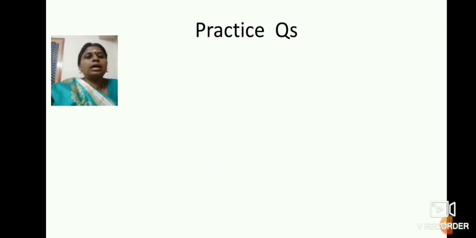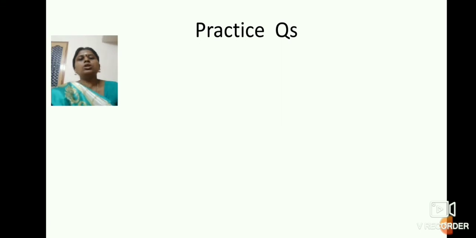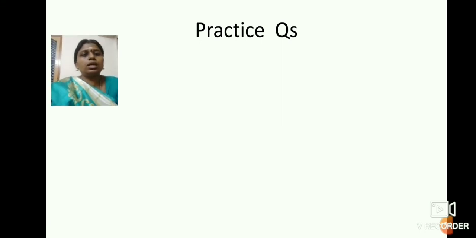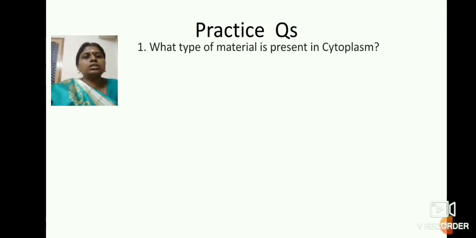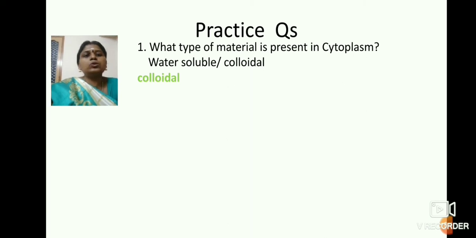Let us conclude the class with some practice questions. Students, are you ready with the questions? Okay, the first question is, what type of material is present in the cytoplasm? Is it water soluble or colloidal? We have seen in the previous slides that the material present in the cytoplasm is colloidal. It contains sol and gel.